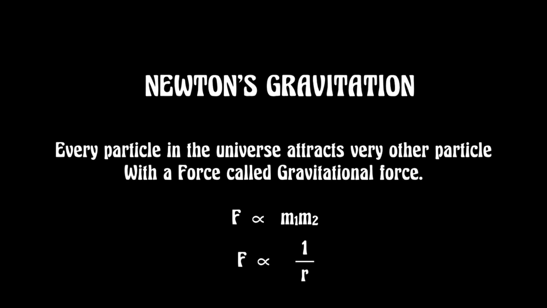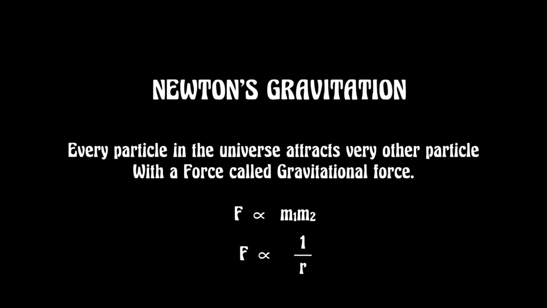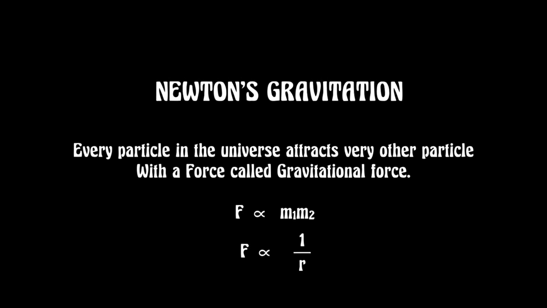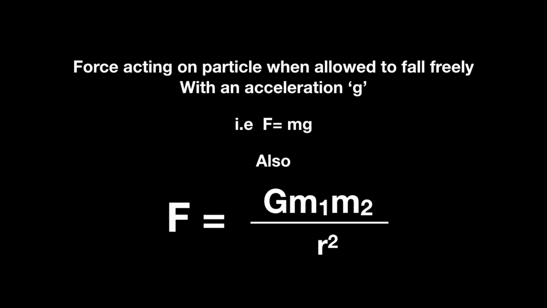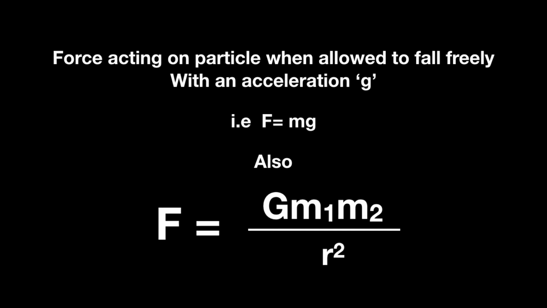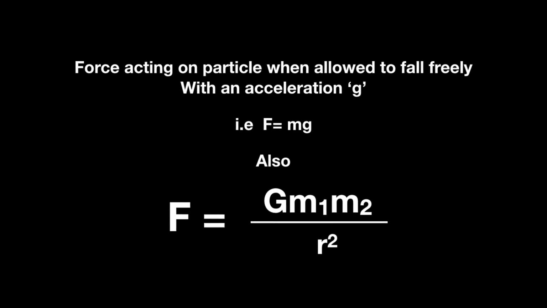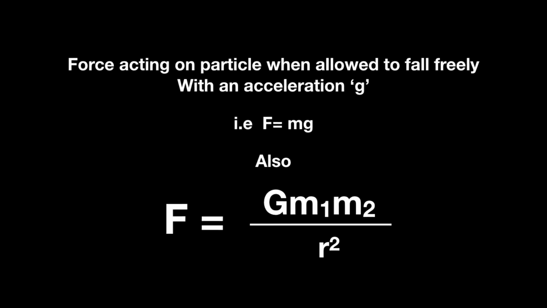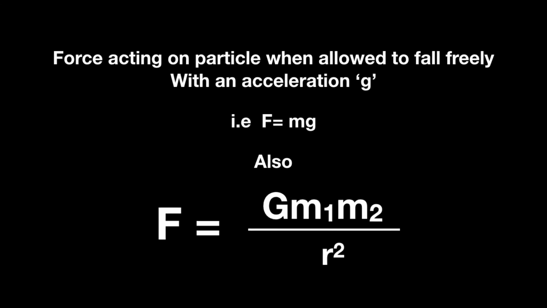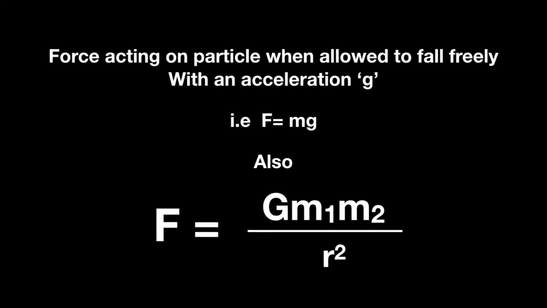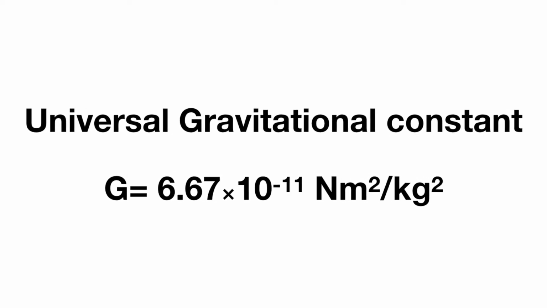with a gravitational force. This gravitational force is directly proportional to the product of the masses and inversely proportional to the square of the distance between their centers. The gravitational force is equal to G m1 m2 by r squared. m1 and m2 are the masses of the particles respectively, where r is the separation between their centers. And capital G is the universal gravitational constant whose value is fixed at every place of the universe, that is 6.67 into 10 raised to the power minus 11 Newton meter squared per kg squared.